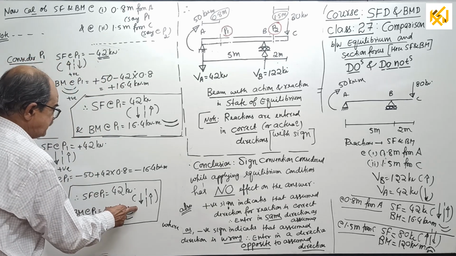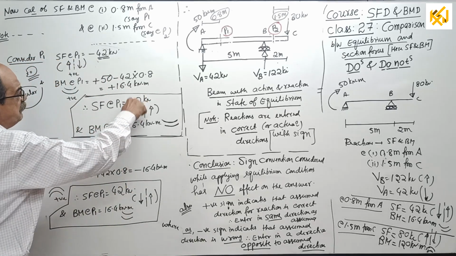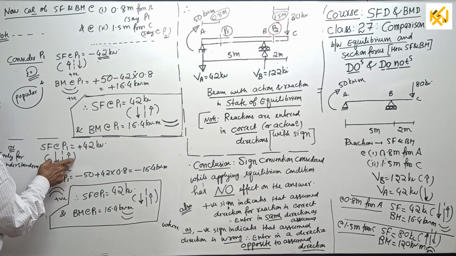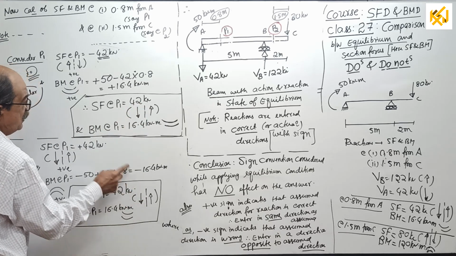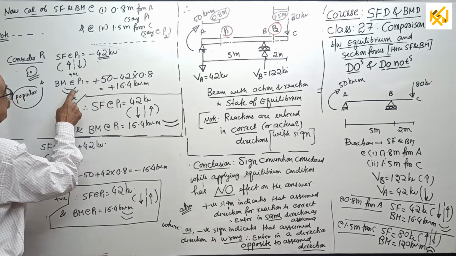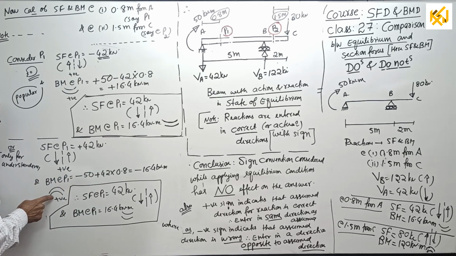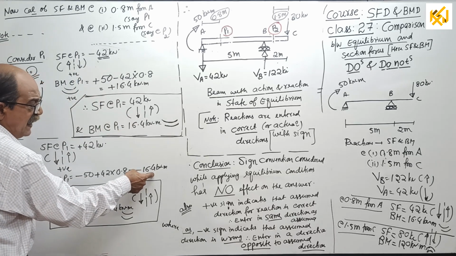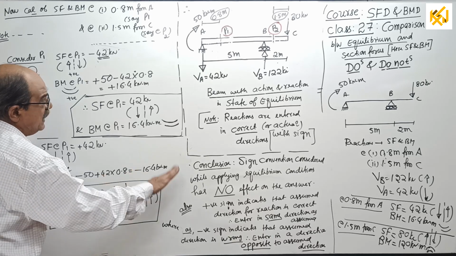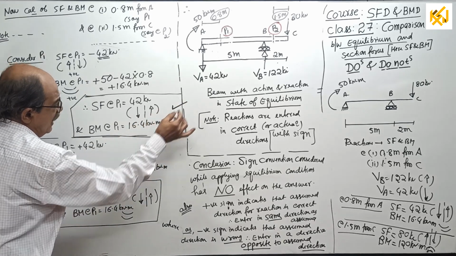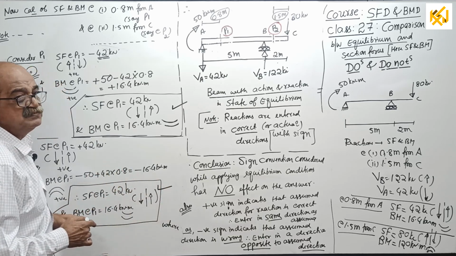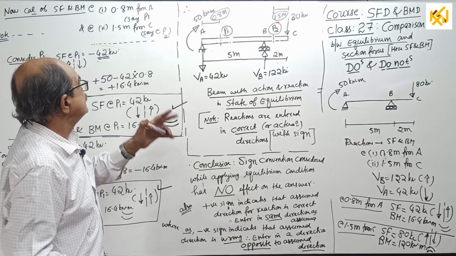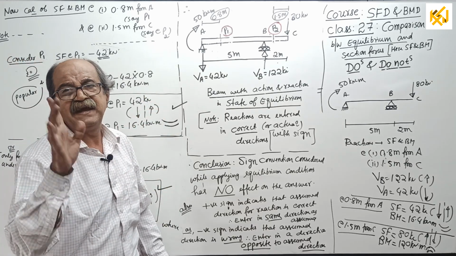Our final result is, you took what? Left down, right up positive. Positive came, correct. BM, you took sagging positive, answer came sagging positive. Hogging positive, answer came negative. That means 16.4 sagging. Our final answer should always be the same. Therefore, remember, sign convention has effect on the answer.